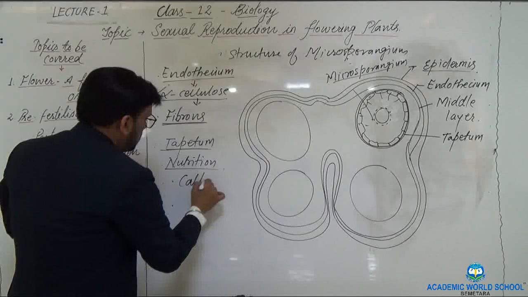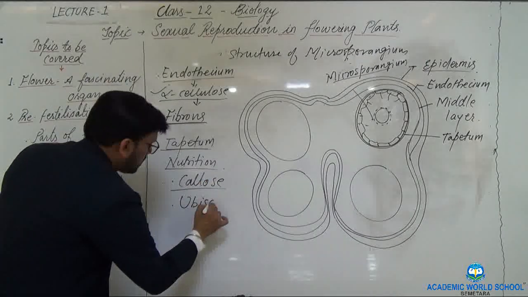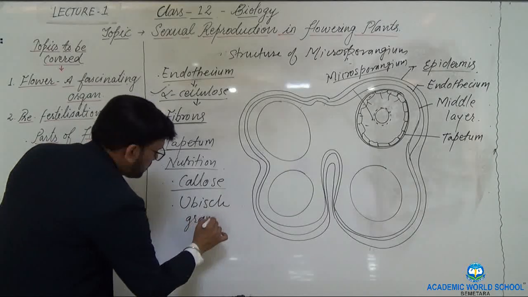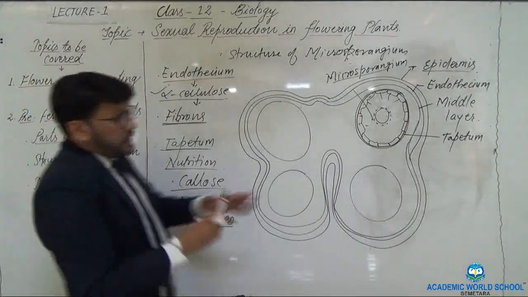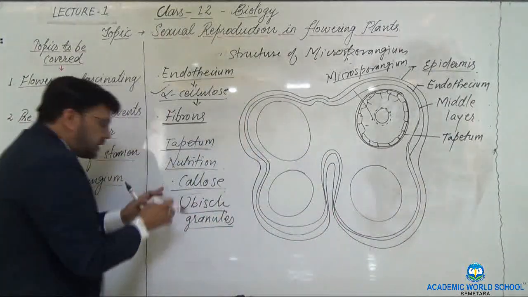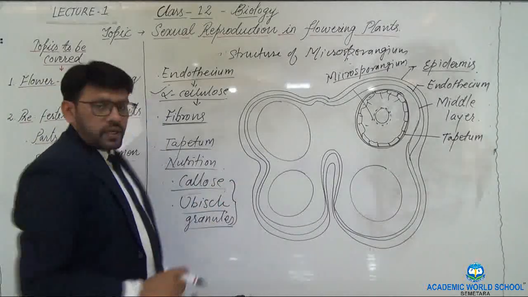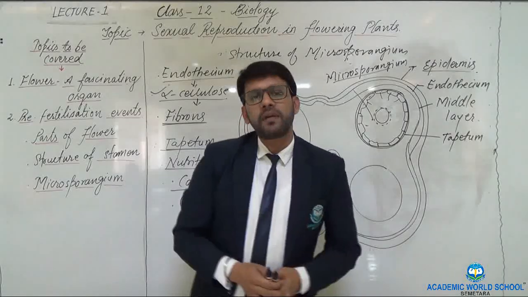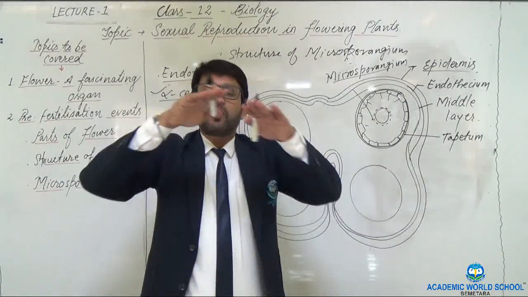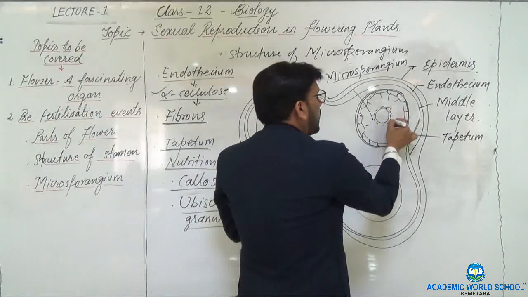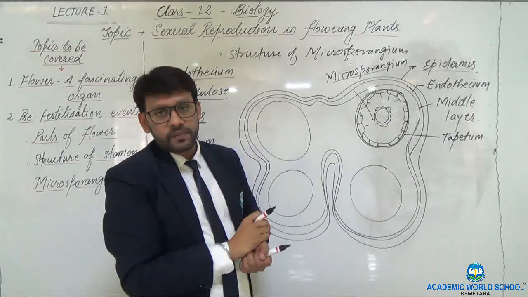One is callose and the other one is Ubisch particles or granules. So the tapetal cells secrete the callose and the Ubisch granules. Now these two chemicals are responsible for the formation of the outer wall, or the exine, of the microspore or the pollen grain.